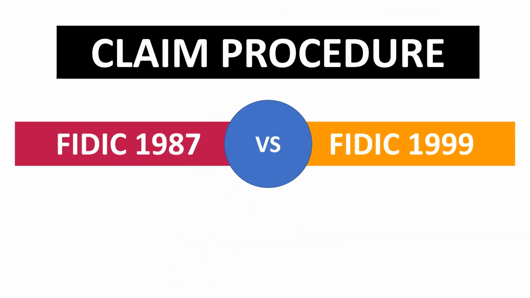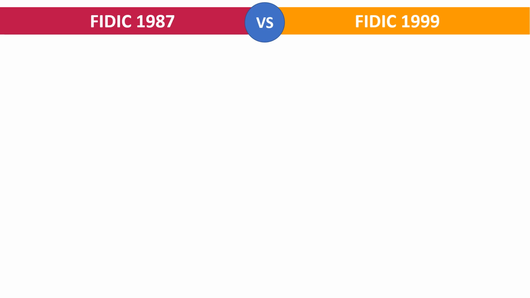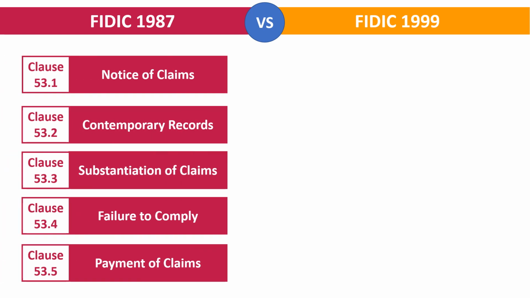Claim procedure in FIDIC 1987 edition versus FIDIC 1999 edition. Under FIDIC 1987 edition, the claim procedure has been defined in 5 subclauses: subclause 53.1, 53.2, 53.3, 53.4 and 53.5.